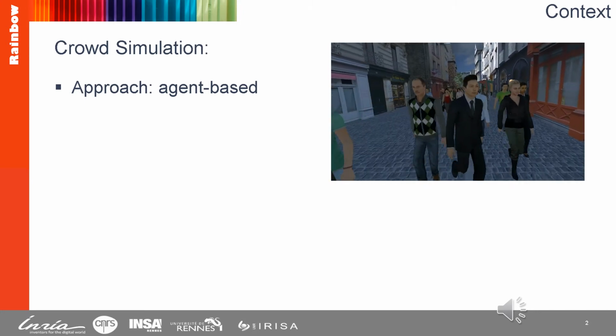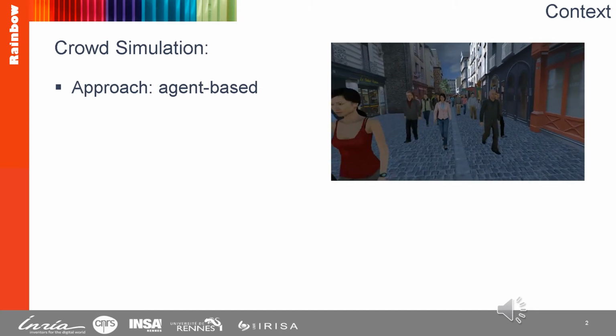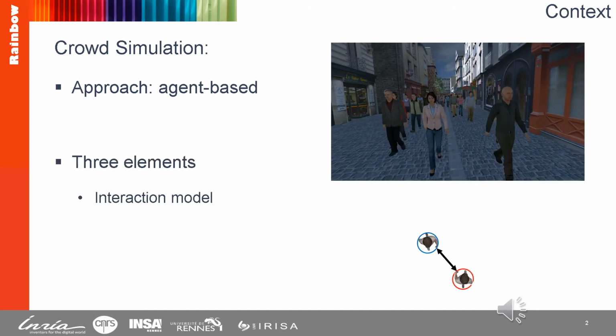So in this kind of crowd simulator, there are three main components. First, a local model of interaction which describes how each agent's motion influences other agents' motion, for instance in order to avoid collision or to follow another agent. Then, the second element is a method to combine several simultaneous interactions, as for instance, avoiding one agent and following another agent at the same time.